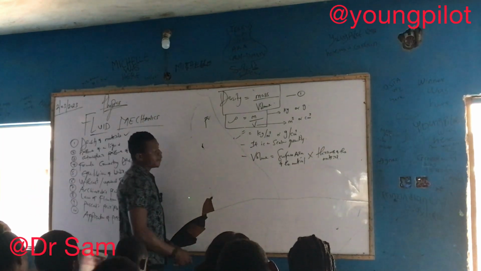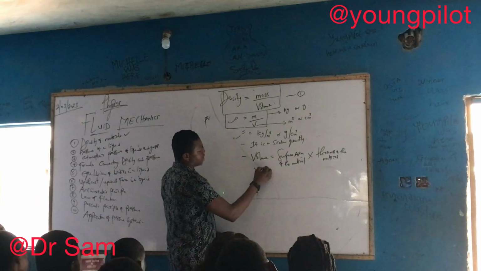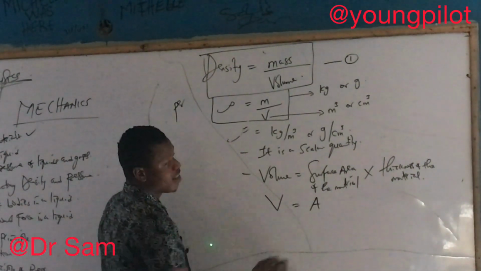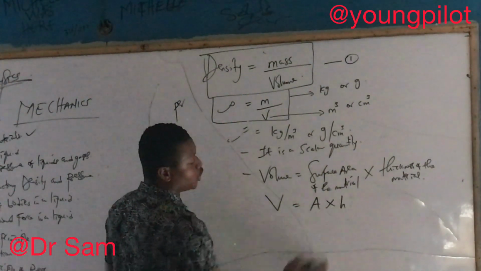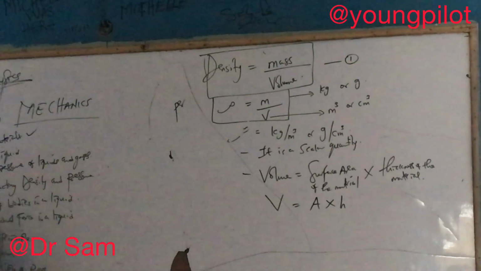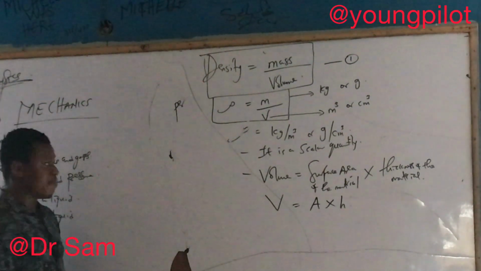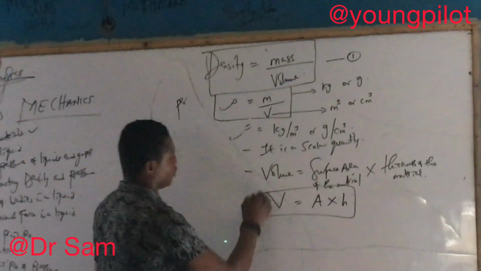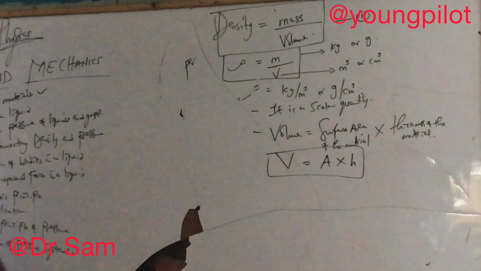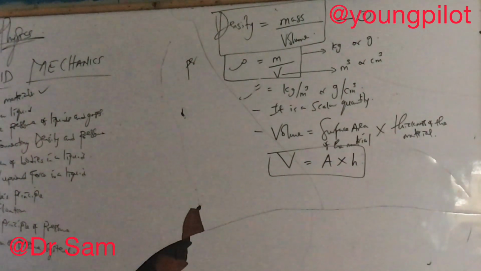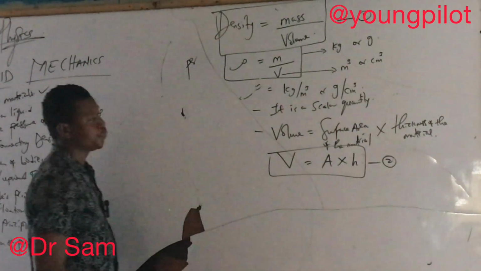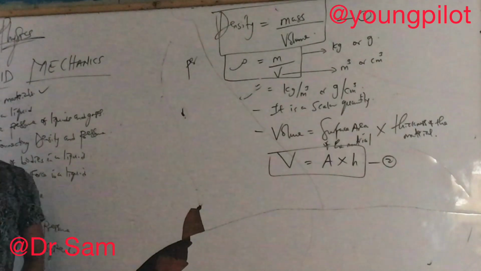So by symbol, volume is V, area is A, times thickness, we use h. The thickness of a material is the same as the height of that material. So we can say V equals AH. A for area, H for height or thickness. Let's call this equation 2. Volume is area times height.